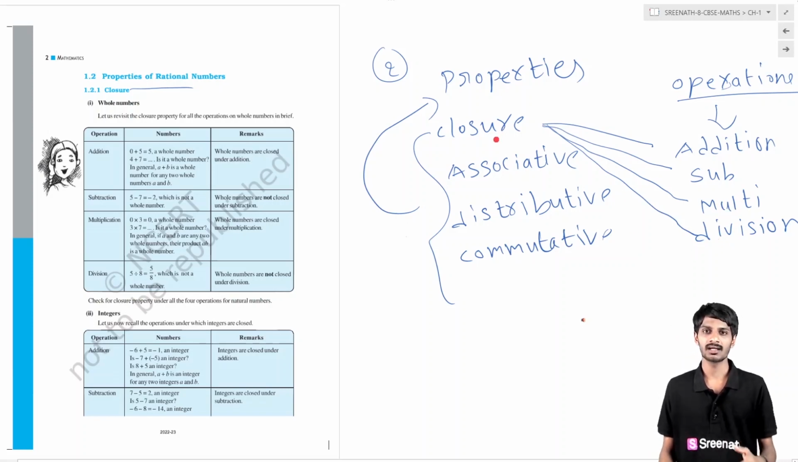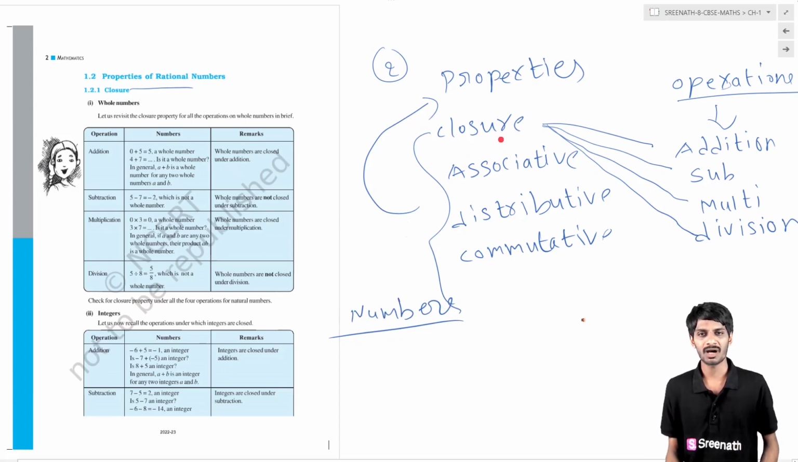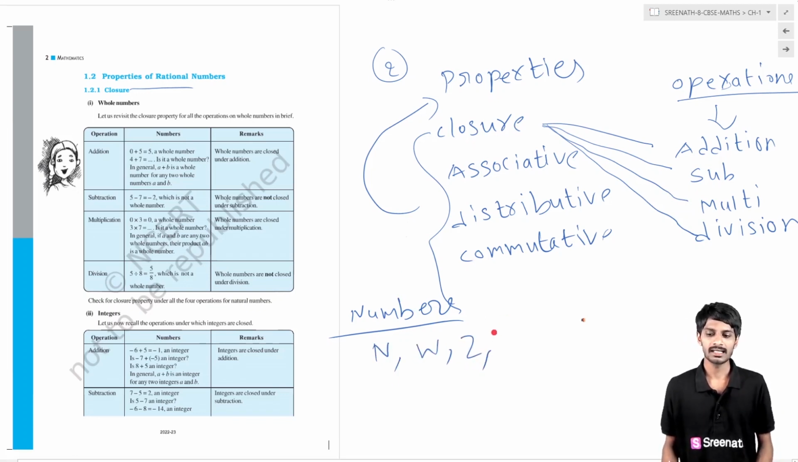I am repeating that, basically numbers. So the closure property is always the same, but it acts on addition, it acts on subtraction, it acts on multiplication, it acts on division also. And this same closure property acts between numbers. Which numbers? Natural numbers, whole numbers, integers, and here also rational numbers.